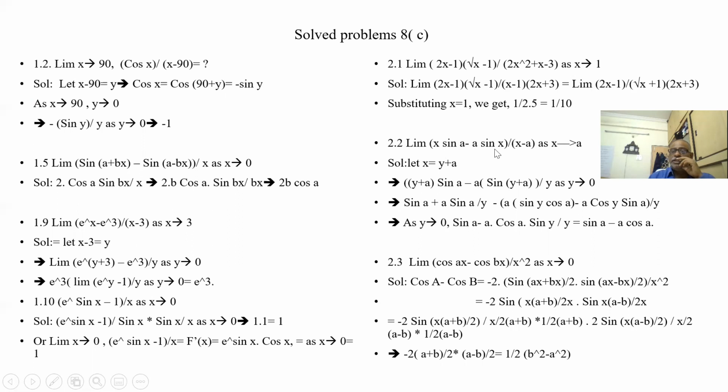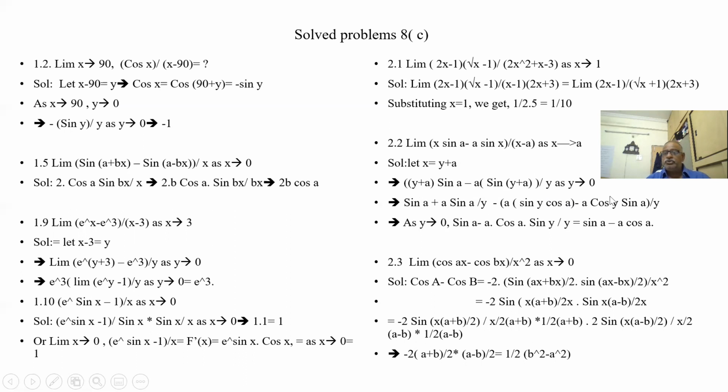Limit of (x sin a minus a sin x) by x minus a as x tends to a. So I want sin x by x. So let x minus a be equal to y. So x is equal to a plus y. So (a plus y) into sin a minus a into sin (a plus y), by y. So we know sin a cos b plus cos a sin b, so sin (y plus a) is sin a cos y plus cos a sin y. So minus is there, so both minus. You see these two are getting cancelled. a sin a by y minus, this is plus, minus a sin a by y.